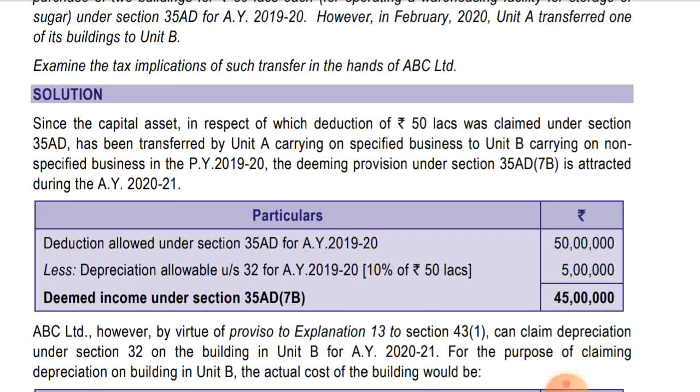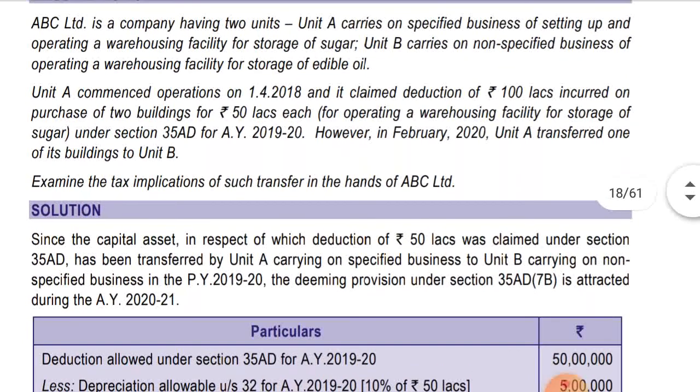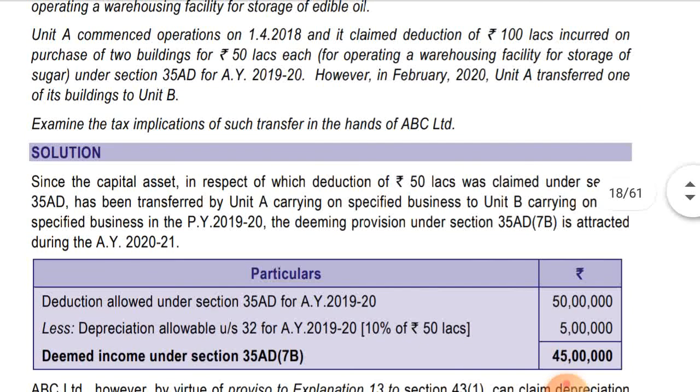Okay, so deduction allowed under section 35AD for the assessment year 1920 was 50 lakhs. Only 50 lakhs, only one building has been transferred now, as it is said in this sum that in February 2020 Unit A transferred one of its buildings to Unit B. So only 50 lakhs, one building was costing rupees 50 lakhs, so only one building has been transferred. So in respect of one building only,